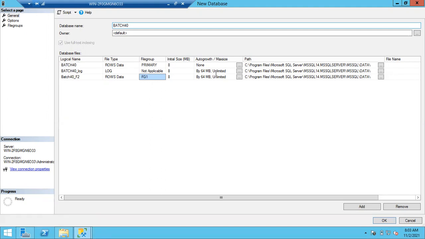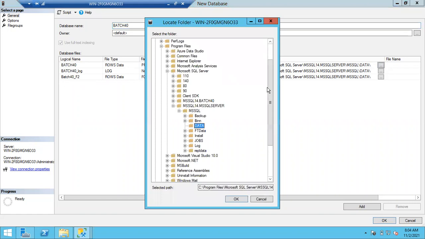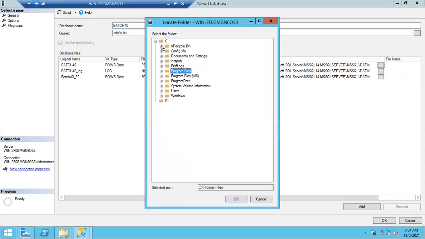Once auto growth is none, data is not going to be inserted in your data file; automatically the data will be inserted in your next data file, which is file 2. This is how it is going to be managed, and you can change the paths by simply browsing. You can change the paths of these files, select the drive you want, and select the folder where you want to create them.